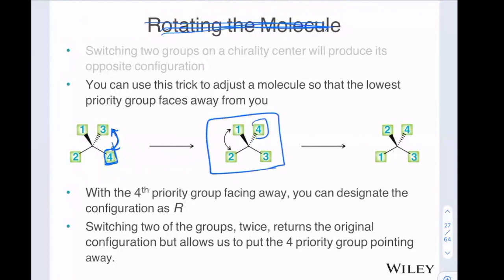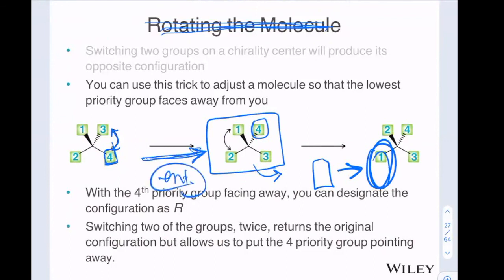So now my 4th priority is in the back. I determine whether this is R or S. And then at the very end, when I'm all done, whatever answer I get, I switch it to the opposite. By doing this right here, I am drawing the enantiomer. And so if I'm drawing the enantiomer and figuring out the designation of the enantiomer, when I'm all done, I have to switch it back. We'll do some practice problems in class on these.